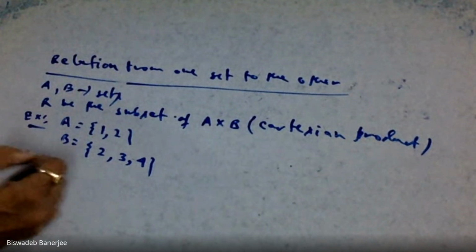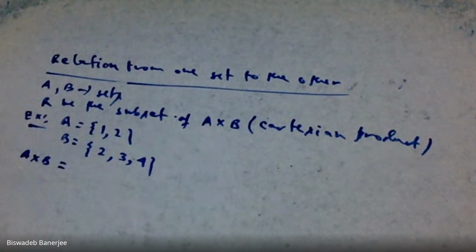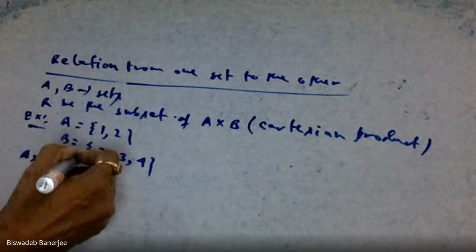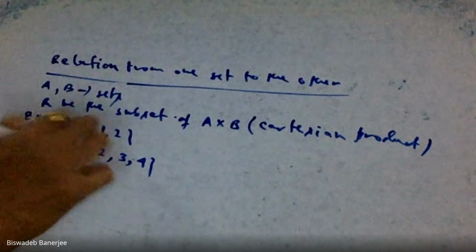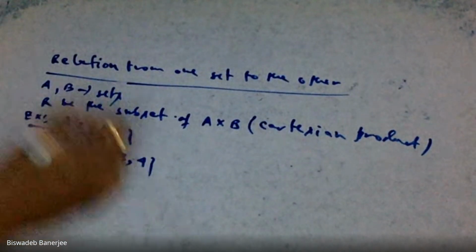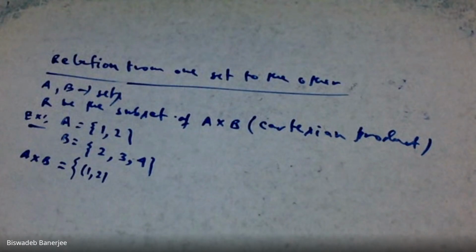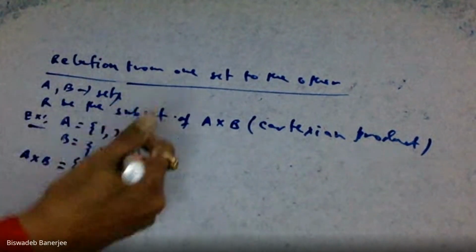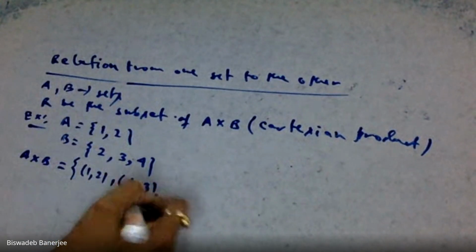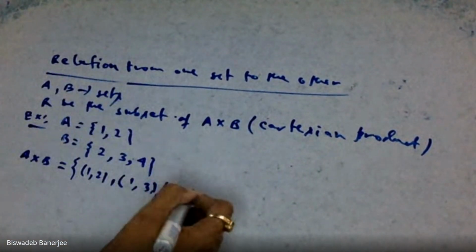Now we can define the Cartesian product A cross B. It is, take all possible pairs like this: (1, 2), then (1, 3), then (1, 4).